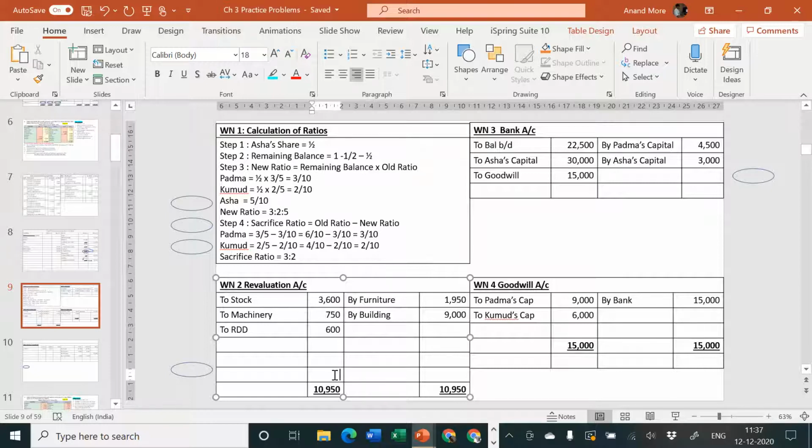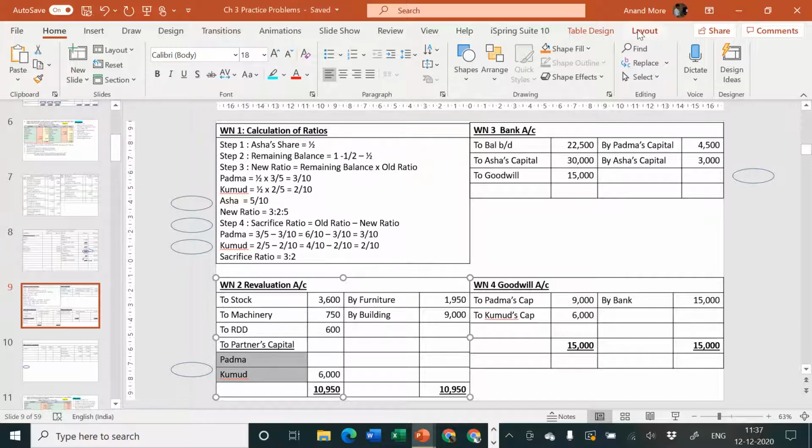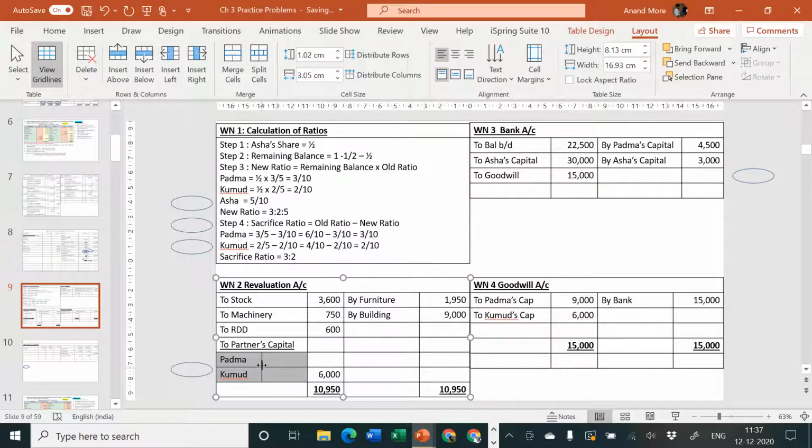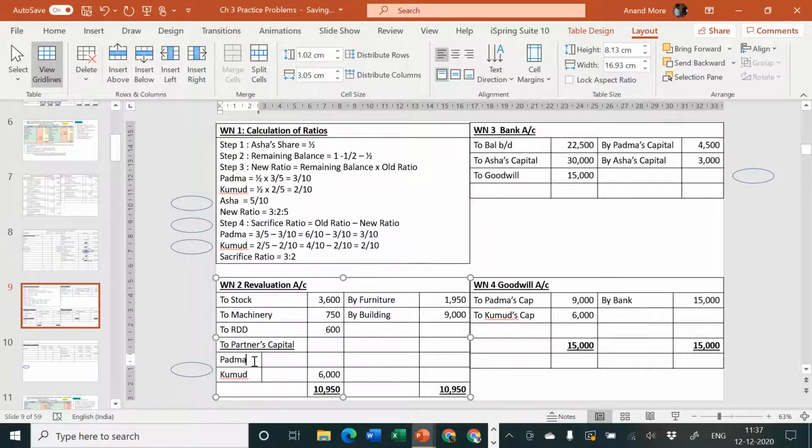So 6,000 is the balancing figure which should be transferred to whom? Old partners. And who are the old partners? Padma and Kumud are the old partners. So partners' capital. In which ratio? Old ratio. What is the old ratio? The old ratio was, we have already seen, 3:2. So Padma, I'll say 3, and Kumud, I'll say 2.